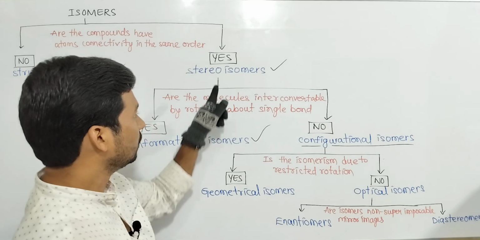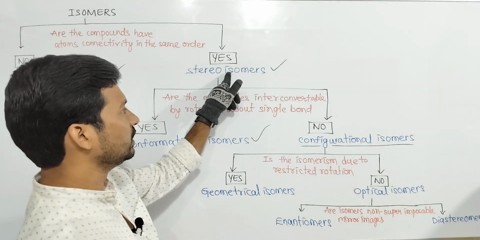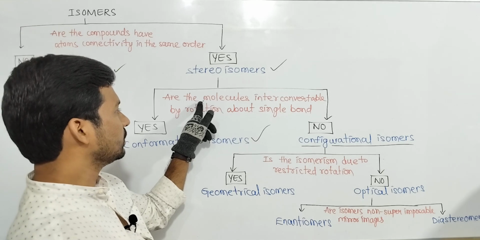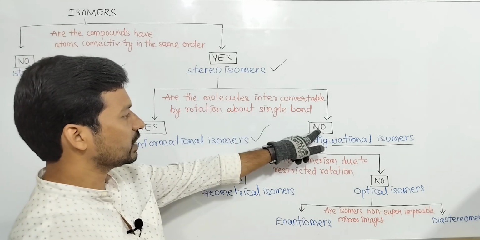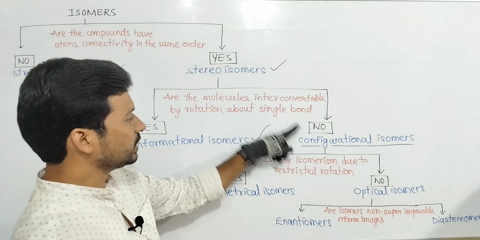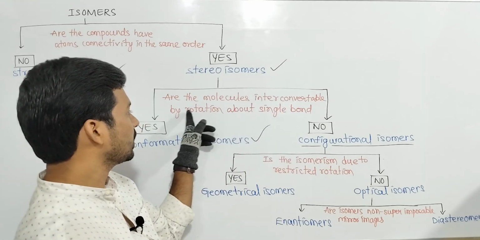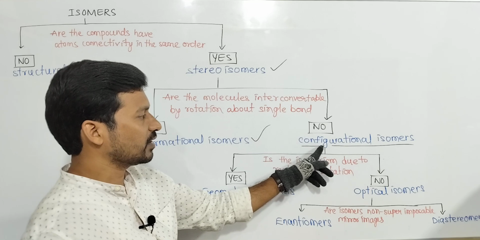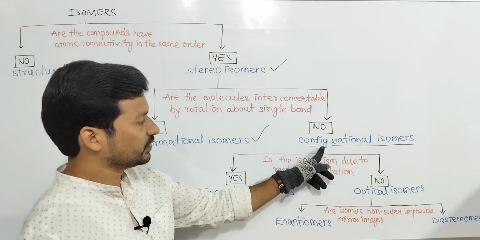Configurational isomers are stereoisomers that cannot be interconverted; interconversion is not possible. So the stereoisomers which cannot be interconverted by rotation about a single bond are called configurational isomers.